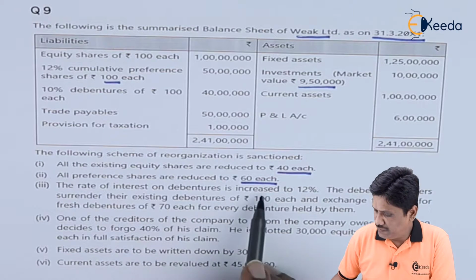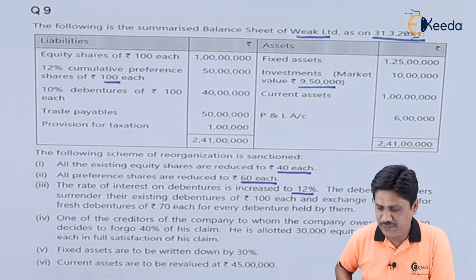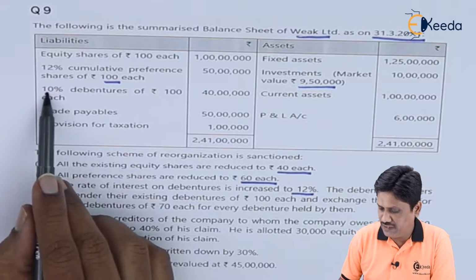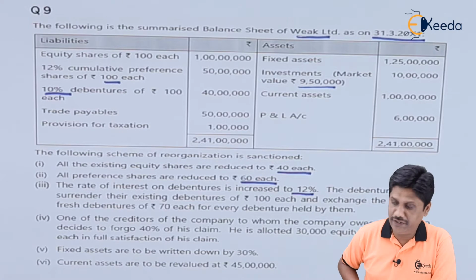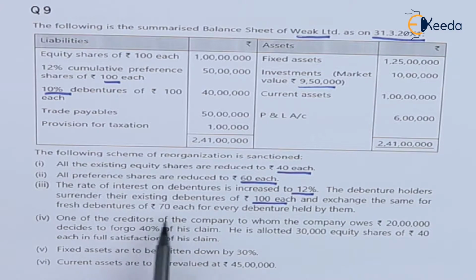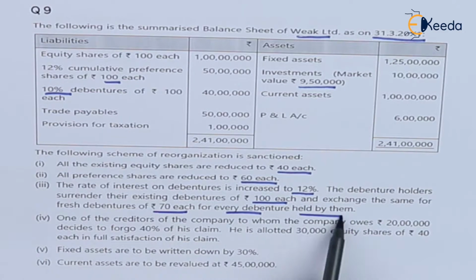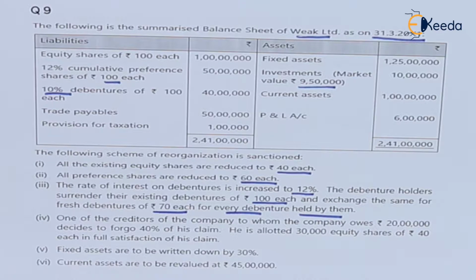The rate of interest on debenture is increased to 12%. Existing we are having 10% debentures, so I can say 10% will be debited and 12% will be credited. Exchange the same for fresh debentures of 70 each for every debenture held by them. So existing they were having 100 rupees debenture, in future they will have debentures of face value of 70. In that way they also sacrifice 30 rupees, but one thing we have to understand that their interest rate will be increased from 10% to 12%.